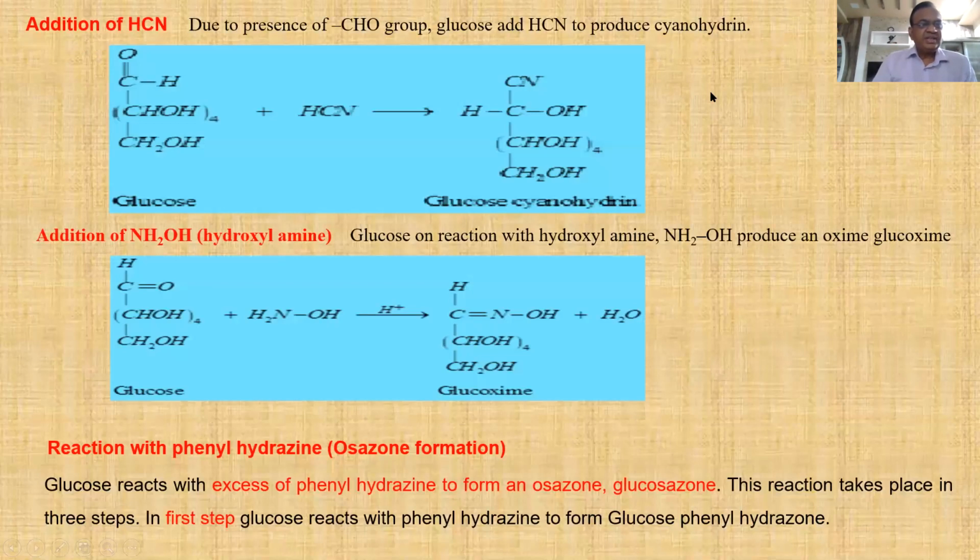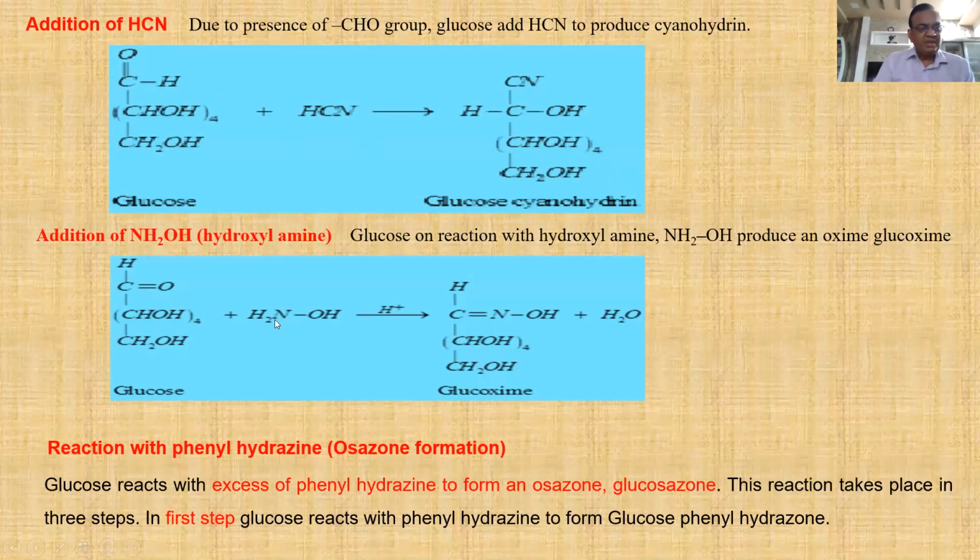So glucose on reaction with hydrogen cyanide, this CN minus attacks on this carbonyl carbon. And see, this CHO becomes CHOHCN. So nucleophilic addition occurs here. So glucose on reaction with hydrogen cyanide gives glucose cyanohydrin, an addition product. It indicates that an aldehyde group is present because the reaction occurs on the aldehyde group.